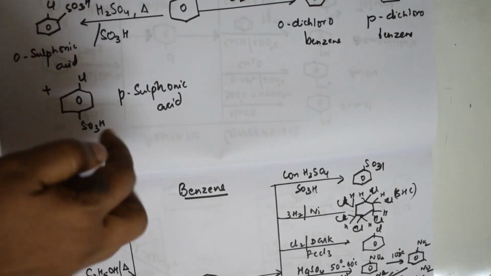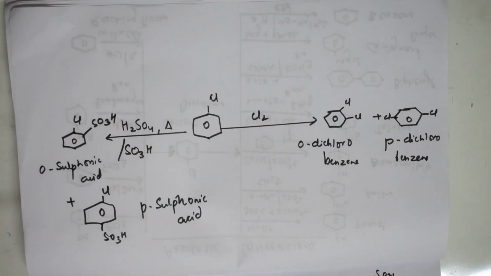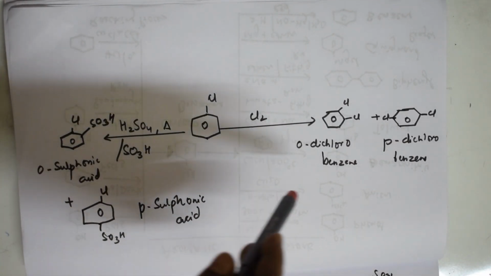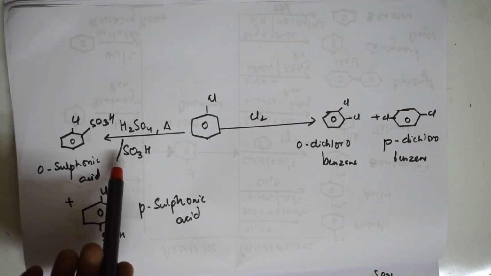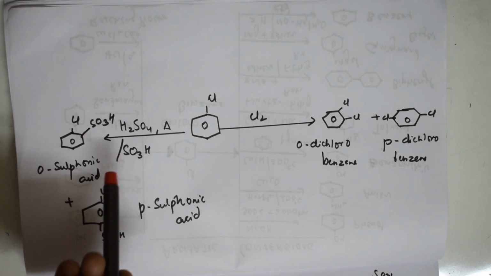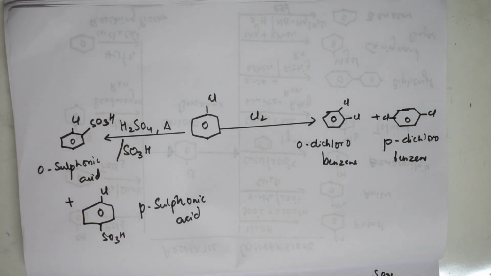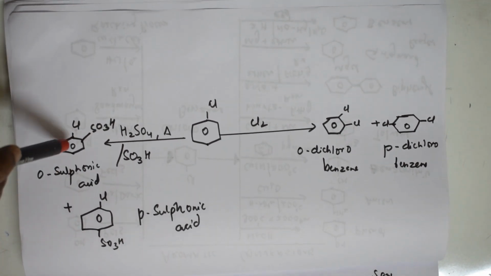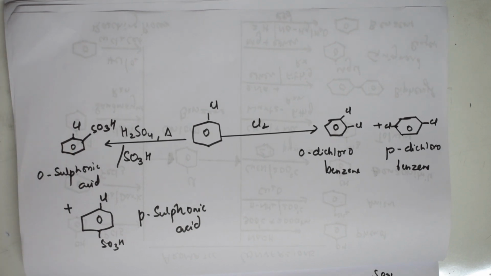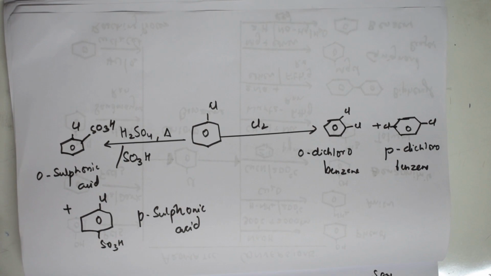Next one. Further, one more possibility is chlorobenzene, if somebody has asked me to convert it into orthochloro and parachloro, because we do that in the halogenation reaction, right? So here para is a major product. Now suppose they ask you to prepare, that is your electrophilic substitution reaction, they give you the electrophile with sulfuric acid. What is the electrophile? SO3H is the electrophile. It's going to give two different products, ortho product and para product. Which is the major one? Para is the major one. So these are the reactions of your chlorobenzene, the most important conversions.